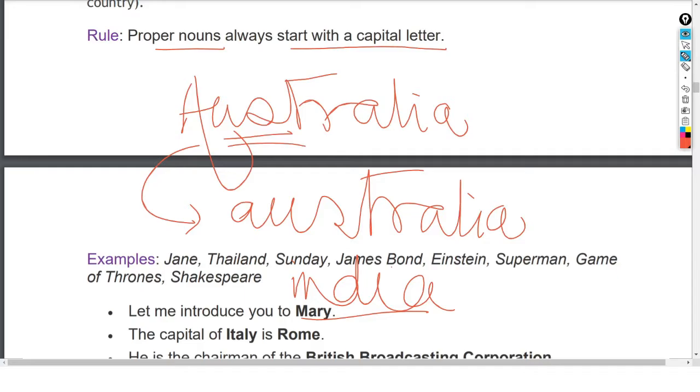अगर कोई व्यक्ति का नाम हो और कोई विशेष जगह का नाम हो और कोई आइडिया का नाम हो, थिंग का नाम हो, तो क्या होगा? वो कैपिटल में होगा, है ना? Therefore we will have to remember it, then only there will be mistake free writing. Okay, our writing will be mistake free when only we can know the rule pertaining to it.